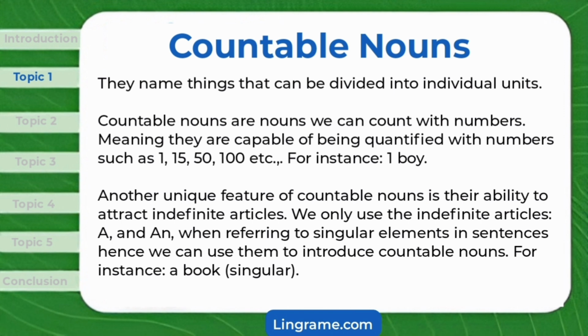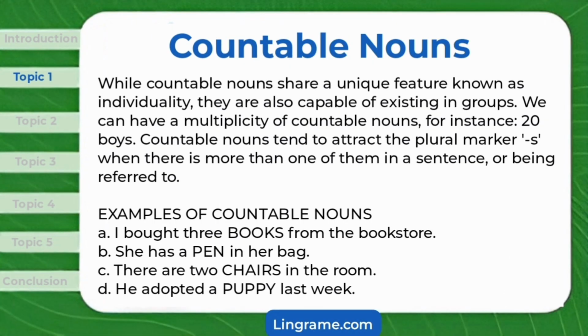For instance, a book, singular. While countable nouns share a unique feature known as individuality, they are also capable of existing in groups. We can have a multiplicity of countable nouns. For instance, 20 boys. Countable nouns tend to attract the plural marker, '(s), when there is more than one of them in a sentence, or being referred to.